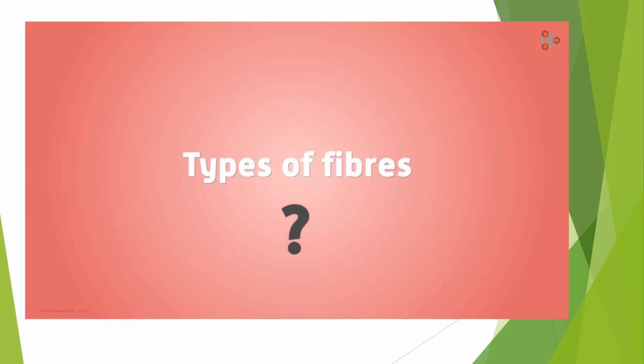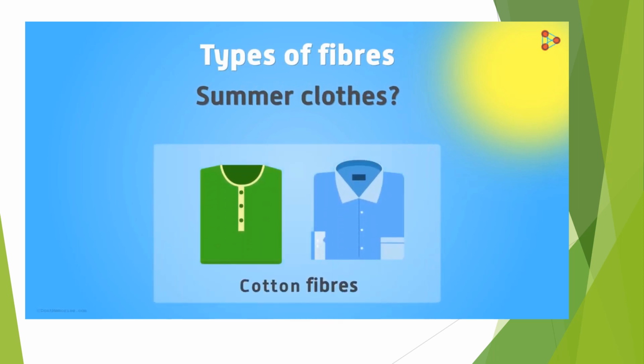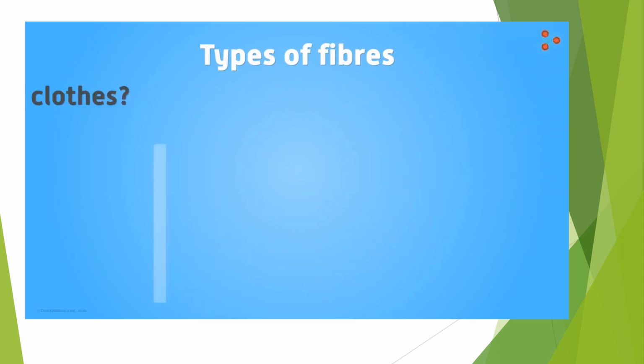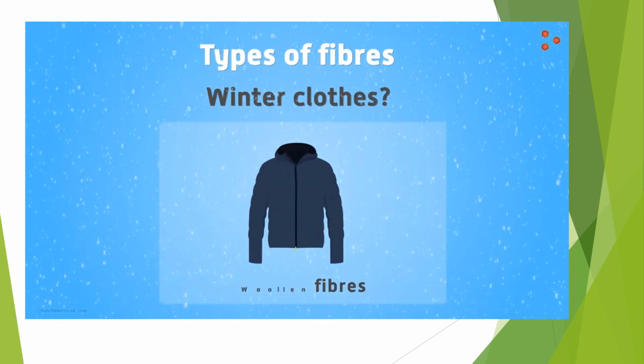Children, let us see the natural fabrics and the synthetic fabrics once again. The types of fibers first. What do we mean by types of fibers? Fibers are just thin and long threads, right? Not entirely so. Tell me, which types of clothes are preferred by us during summer? Soft and light clothes usually made up of cotton, right? And during winter? Cozy and thick woolen clothes occupy the list.